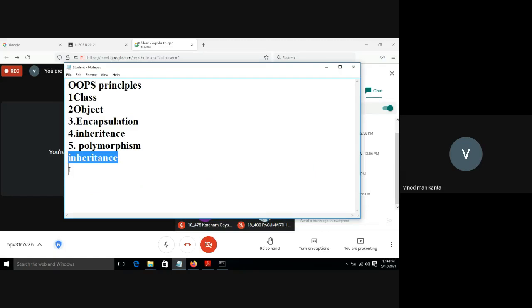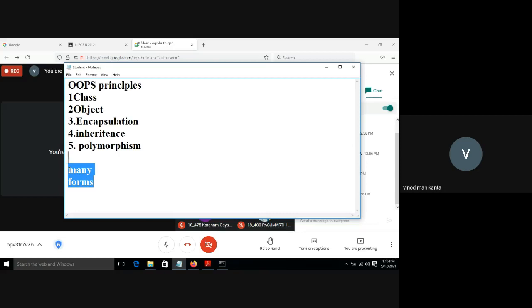So polymorphism means, poly means many and morphism means forms, many forms. The phenomenon of the same thing existing in different ways is known as polymorphism. For example, you are a student.